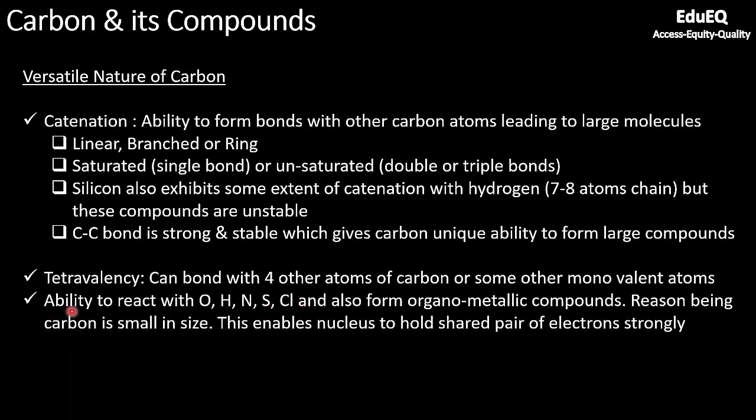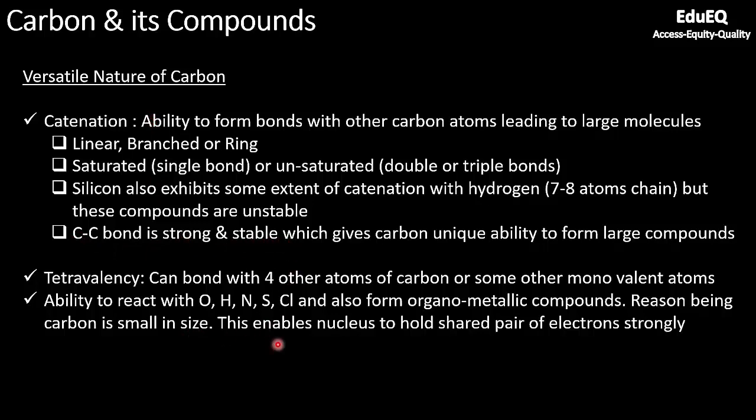It has the ability to react with oxygen, hydrogen, nitrogen, sulfur, chlorine, and it can also form organometallic compounds. It means it can also react with metals. The reason being, carbon is small in size. So the reason for all this, why the C-C bond is strong and why it is stable, is because carbon is small in size.